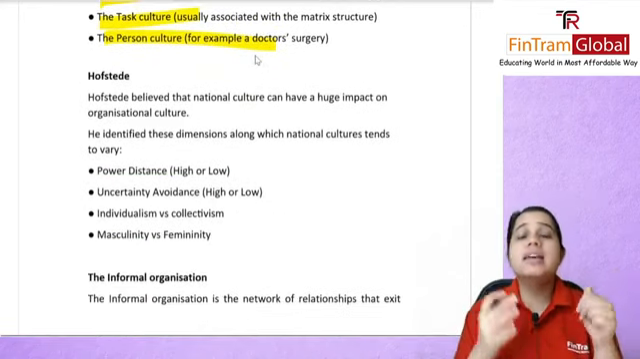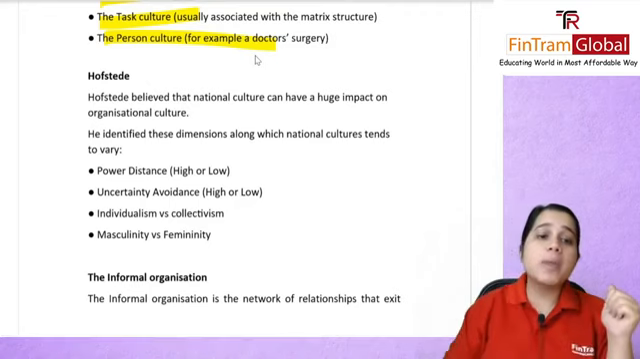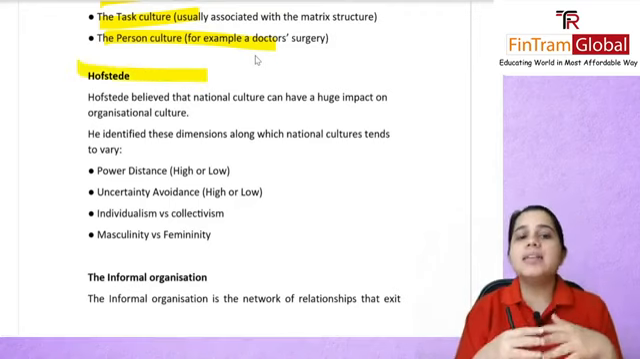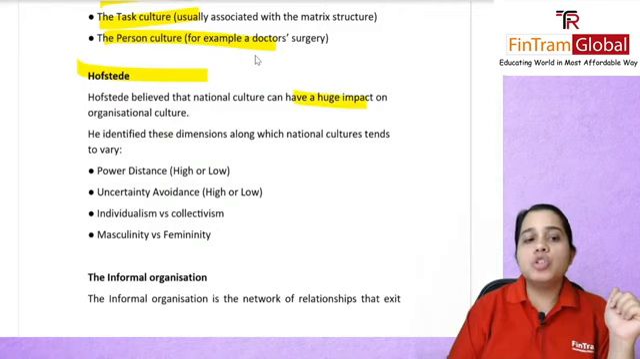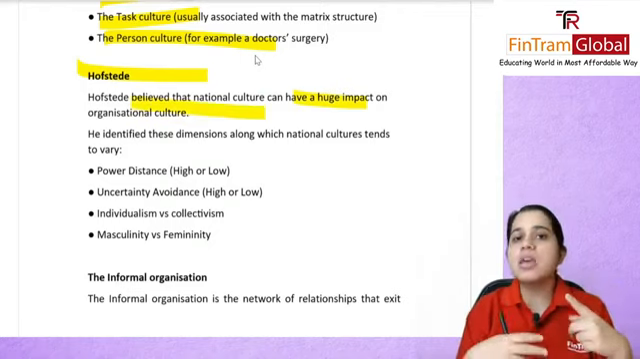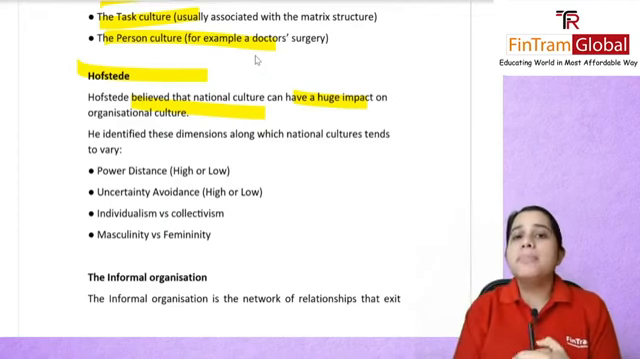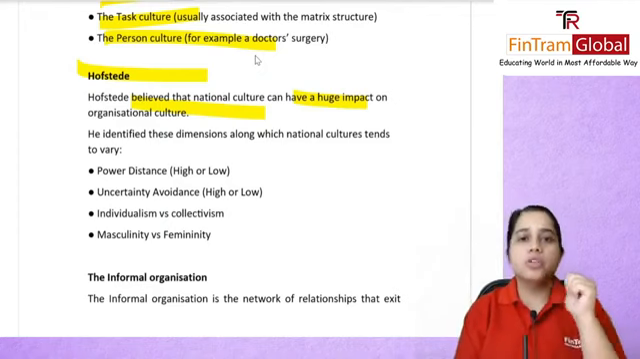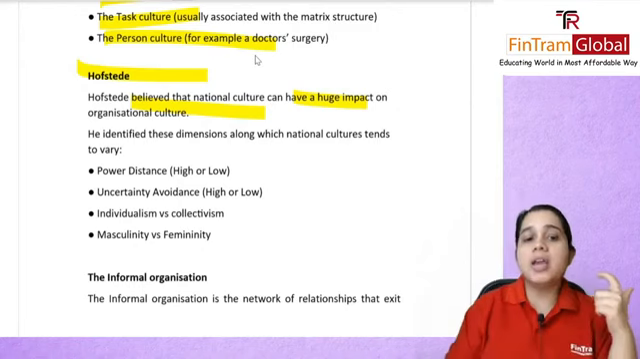Then of course another theory was given by Hofstede. He said that national culture can have a huge impact on organization culture, and he talked about four things. Power distance: how willing are your employees to accept that someone exerts power? So maybe they are a high PD or low PD.